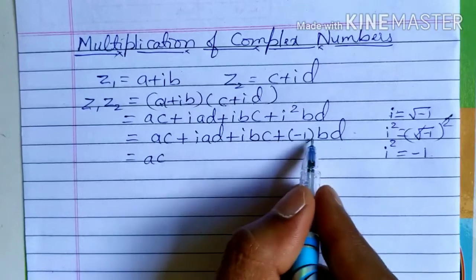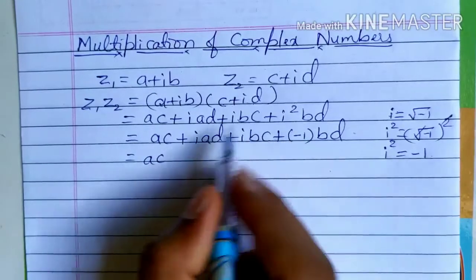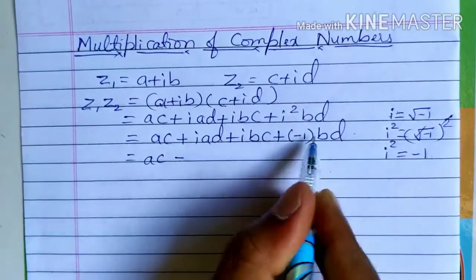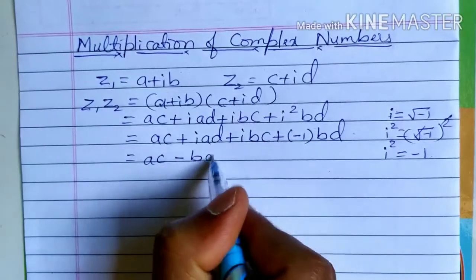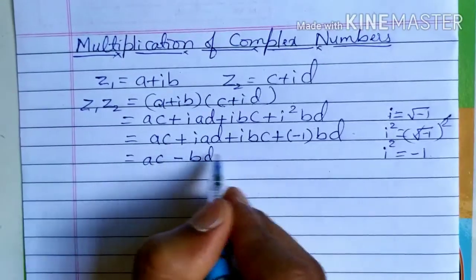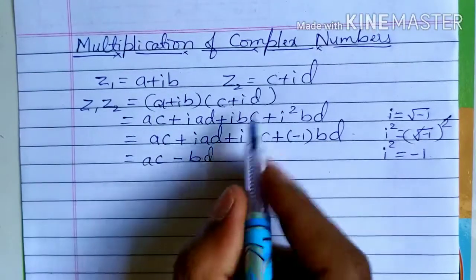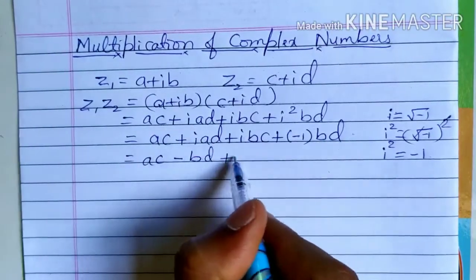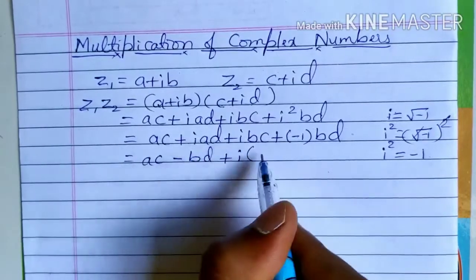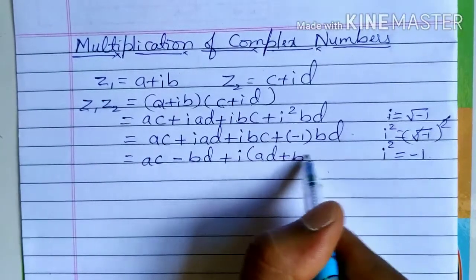So minus 1 into bd, that is equal to ac minus bd. I will take this term with ac, because plus into minus is minus 1 into bd. These two terms are independent of i, so we don't find i in them, so I keep them separate, and from the other two terms I take i common, that is i times ad plus bc.